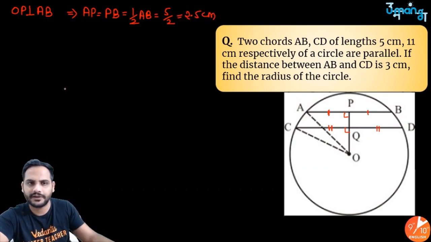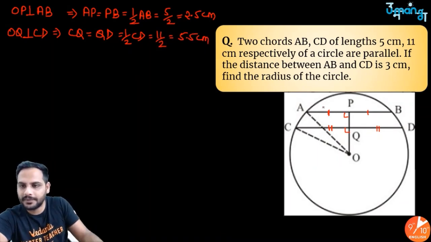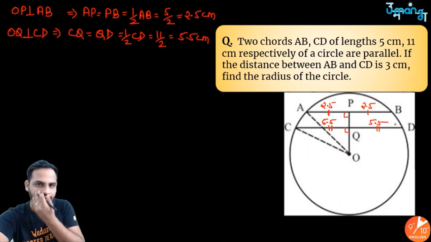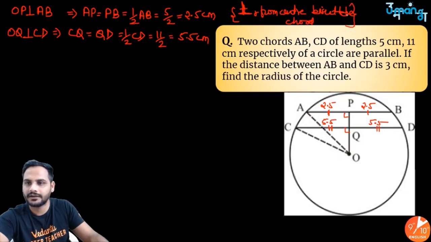Similarly, if OQ is perpendicular to CD, CQ is equal to QD is equal to half of CD. CD is 11 centimeter, so it is 11 by 2, which is 5.5 centimeter. So AP is 2.5, PB is also 2.5, CQ is 5.5, QD is also 5.5. And the reason behind this is perpendicular from center bisects the chord.